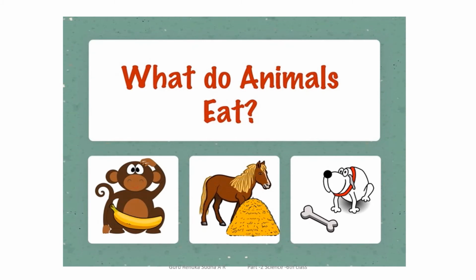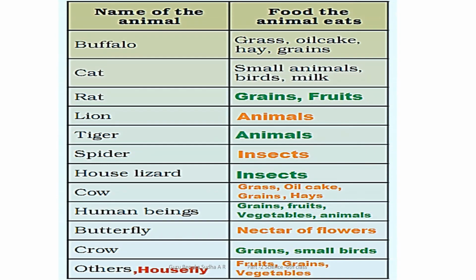See, after knowing which plant products and which animal products we are getting, let us think about what the animals eat.